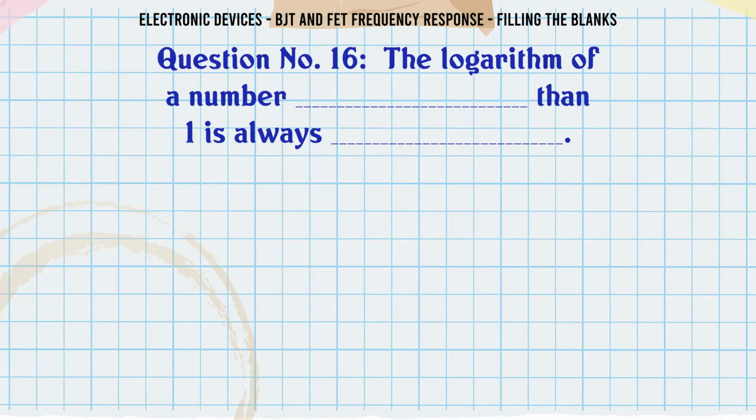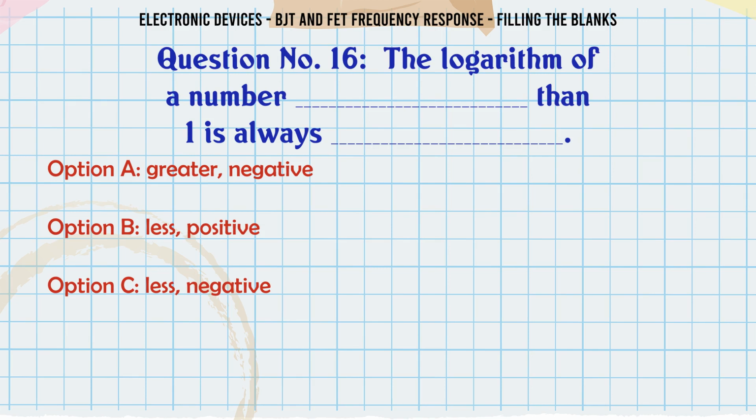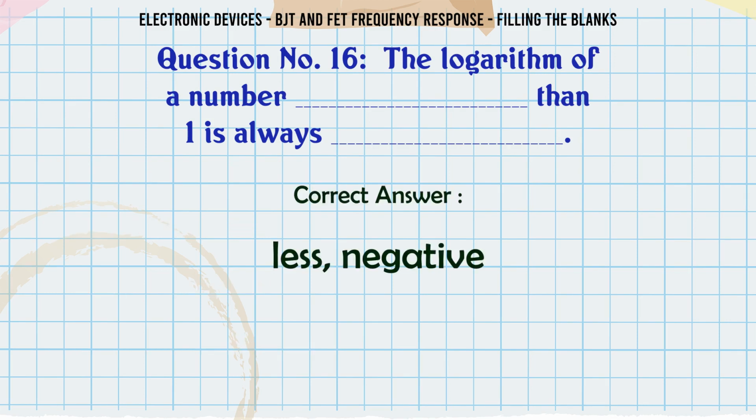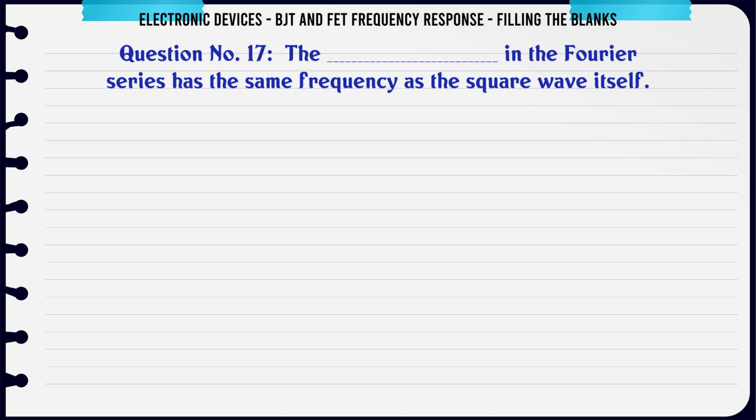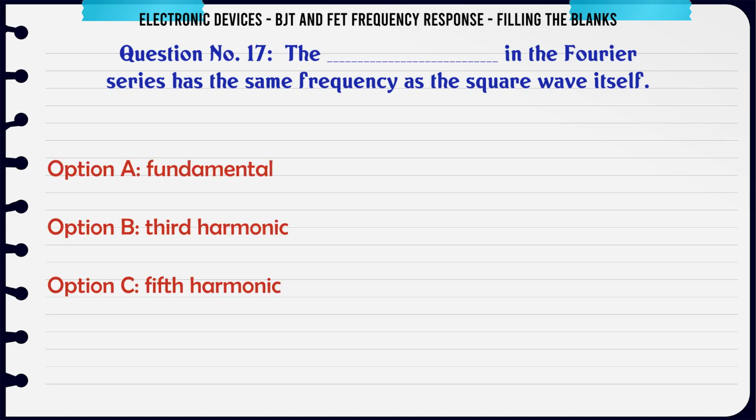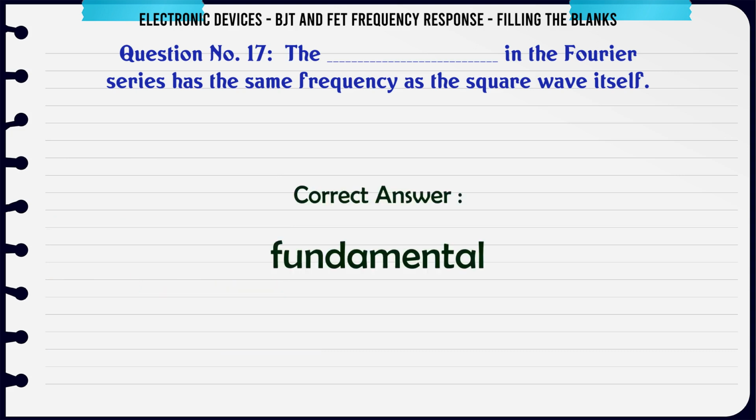The logarithm of a number less than 1 is always ___. A. Greater negative, B. Less positive, C. Less negative, D. None of the above. The correct answer is less negative. The ___ in the Fourier series has the same frequency as the square wave itself. A. Fundamental, B. Third harmonic, C. Fifth harmonic, D. Seventh harmonic. The correct answer is fundamental.